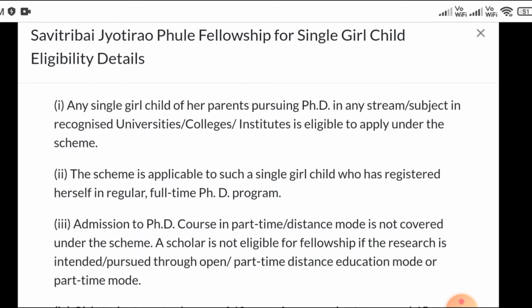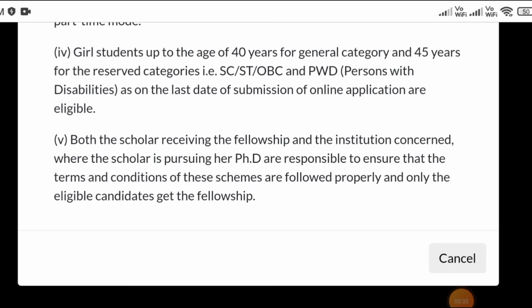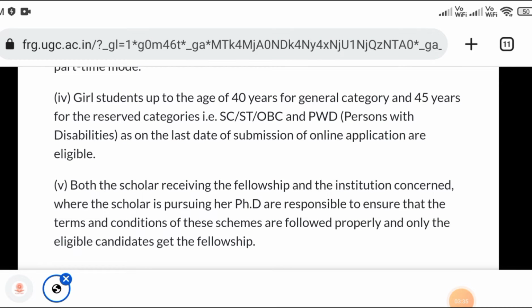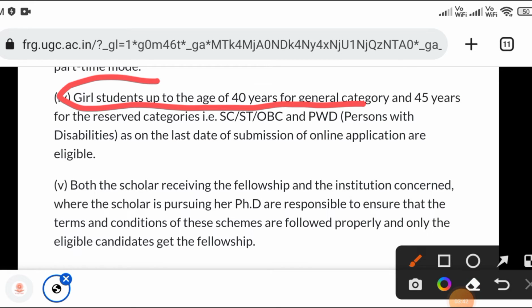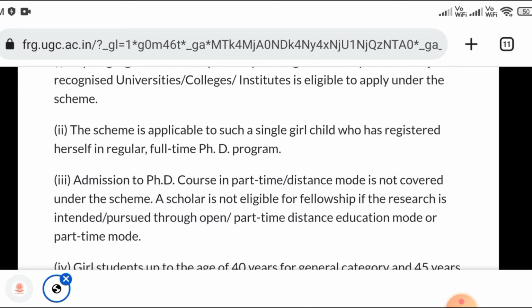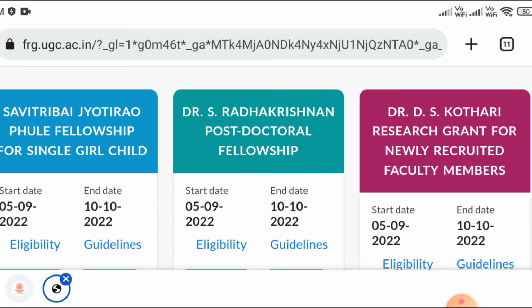Now we are moving to the next one. So these are some details. You can check the details. In particular, the girl student should be up to the age of 40 years, and for the reserved category up to 45 years. So these are some main important points. Now we are moving to the next scholarship.